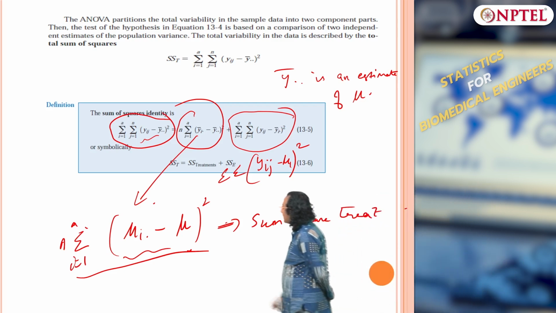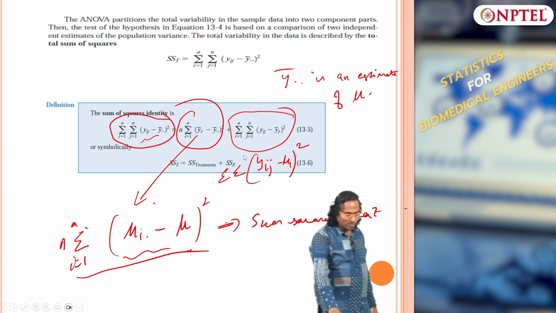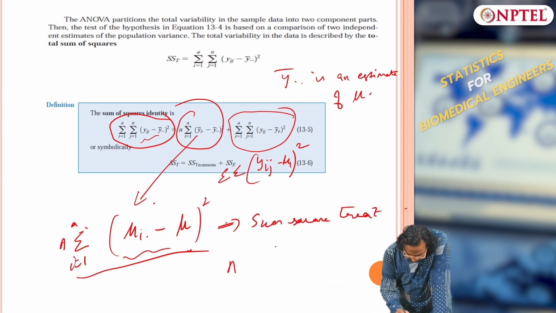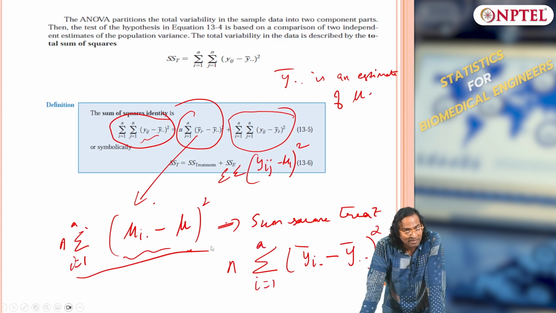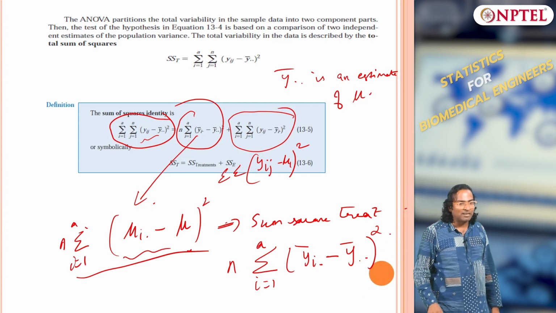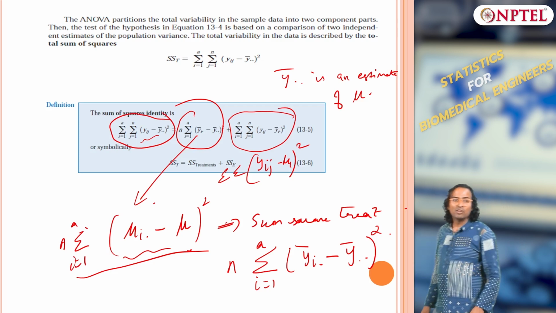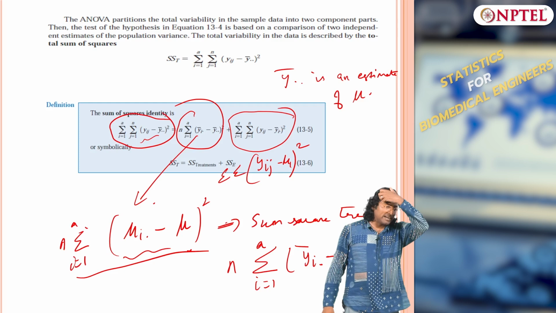Okay, let me write it out, the first term. How many treatments are there? A treatments, because n is the total number of observations for each treatment and summation i equals 1 to A. So, there are A treatments, clear, A treatments.